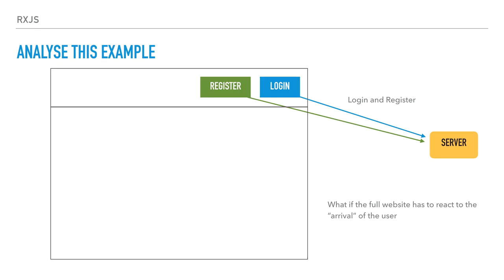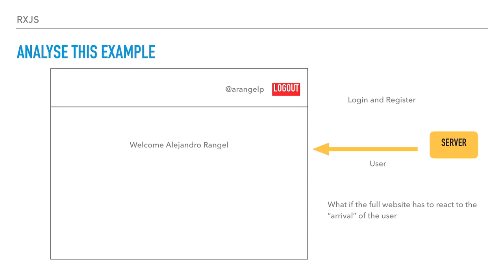So once the user arrives to our website, there will be many things that should happen, right? The user arrives and we have to change the header. So now it displays the logout button, it displays the user, in this case my username from Twitter, follow me, and in the middle of the website a welcome message appears to the user. All this should happen once the user arrives.